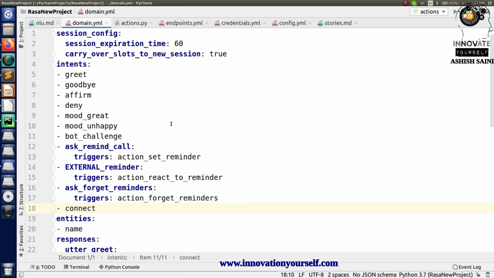But in today's session, I'm going to show you how you can get the conversation ID of each conversation with your chatbot. So let's see how to do that. To make that concept clear, I will use a very small conversation, in which I will simply ask my bot, can you tell me the conversation ID, or can you tell me the session ID?